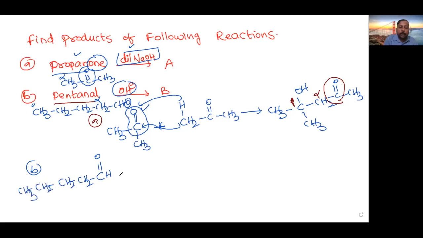First is clear now. And in the second molecule I will highlight this hydrogen. So CH and hydrogen. Next it will be CH2, CH2, CH3. 4 carbon and it will be CHO.